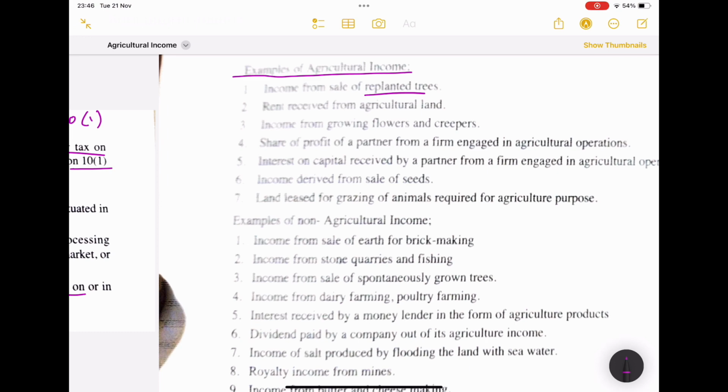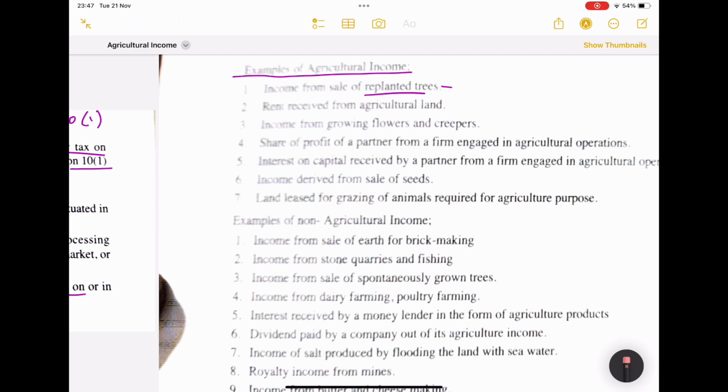What they are going to do means they will grow the trees in a separate place or in a forest. They are going to take that plant from the root and again replant it in some other places. Such things are called replanted trees. Nowadays replanted tree sales are happening more because they are doing this to increase the greenery in the country.